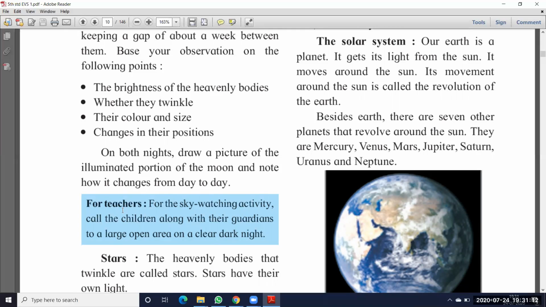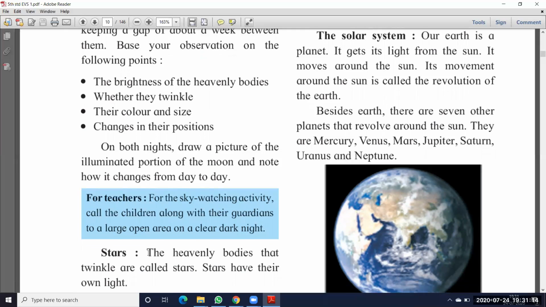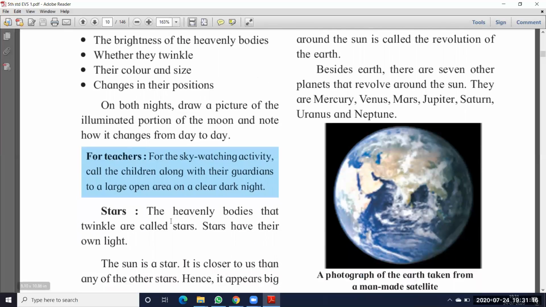Next topic, stars. The heavenly bodies that twinkle are called stars. Stars have their own light. The bodies that twinkle, that means go on and off, we call stars. So stars have their own light.